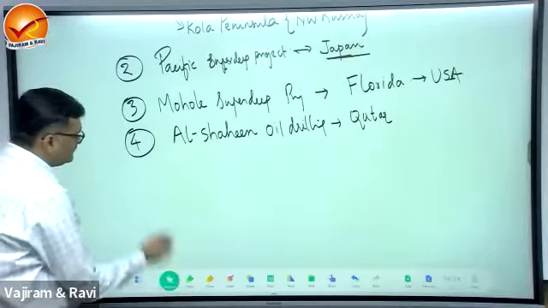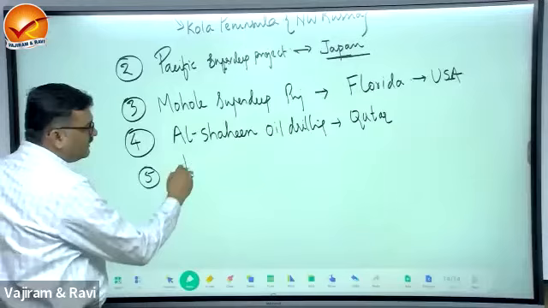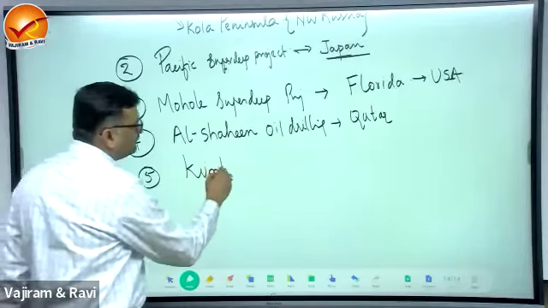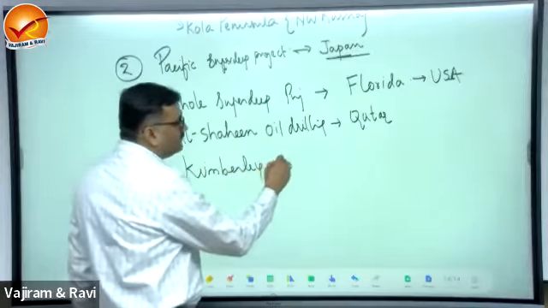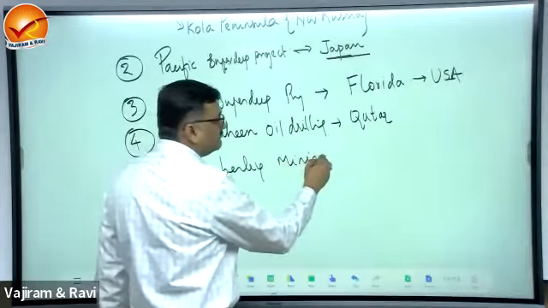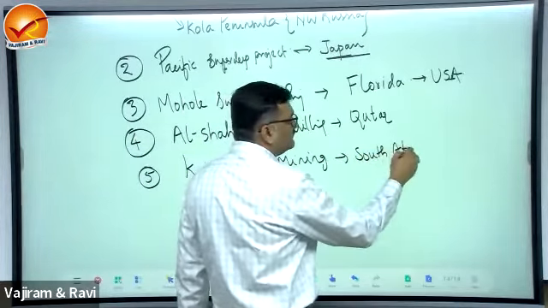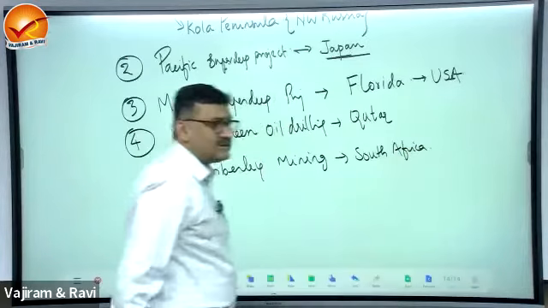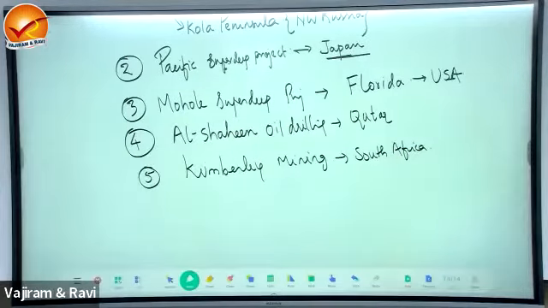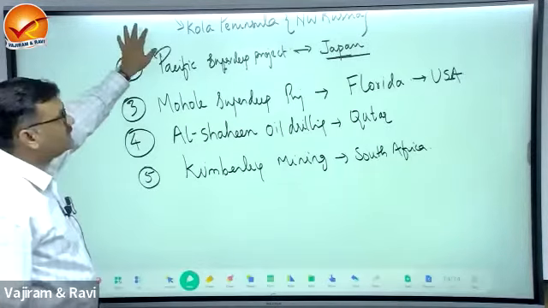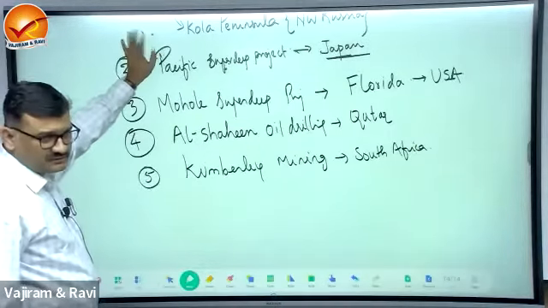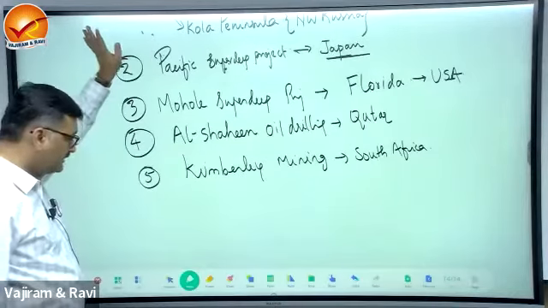Then there was data obtained from the Kimberley mining, which is of South Africa. This is diamond mining. First three are more important. The Kola Peninsula region is in the news, so focus on the first one.